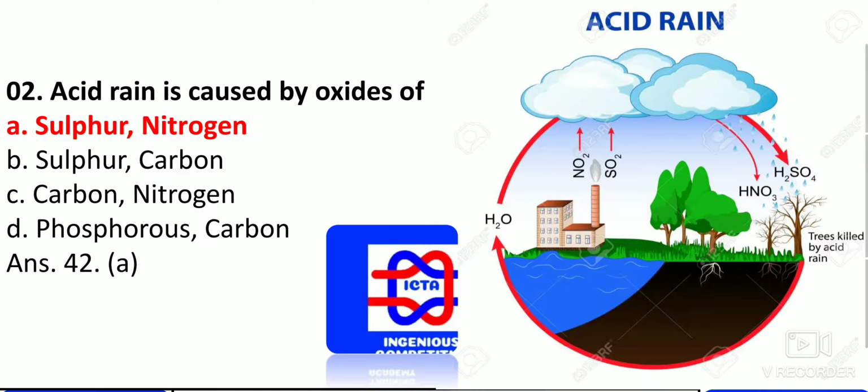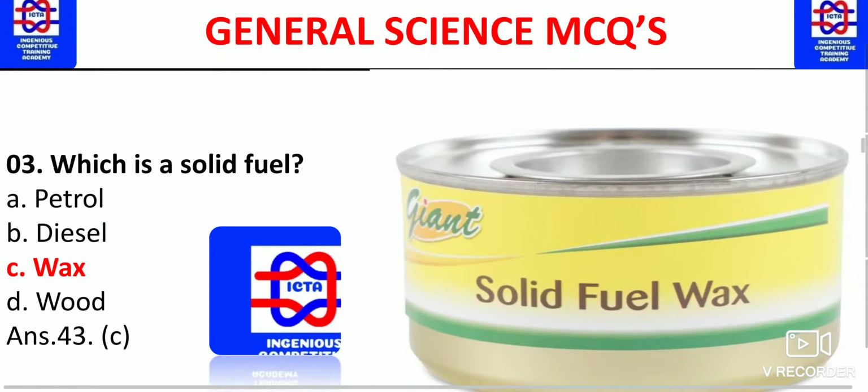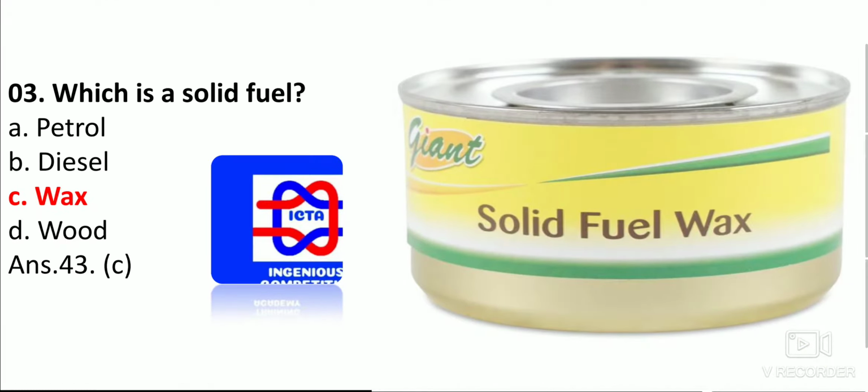As you can see, nitrogen dioxide and sulfur dioxide come directly in contact with the clouds, then we will have H2SO4, which is the king of all acids, that is sulfuric acid. HNO3 is nitric acid. This directly affects the trees and decays historical monuments like the Taj.